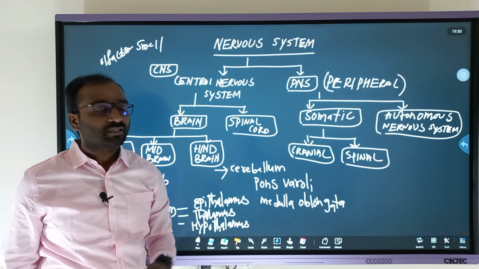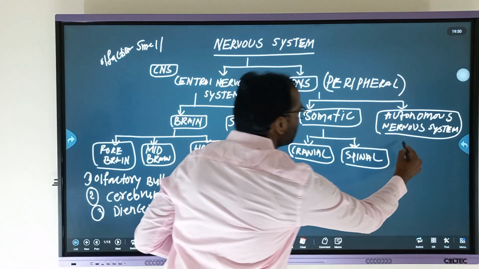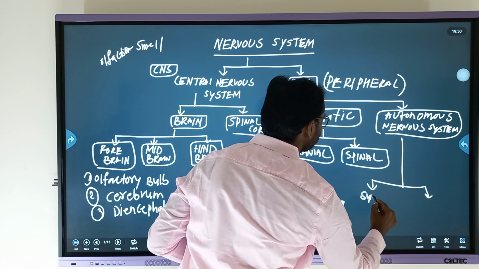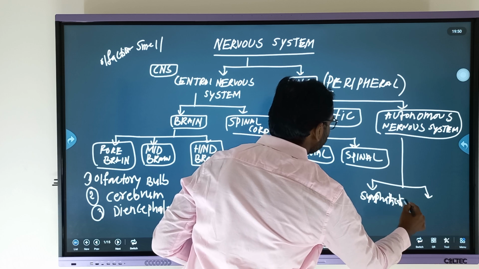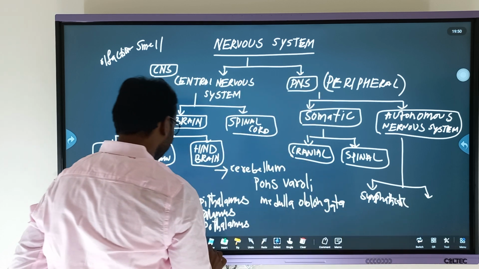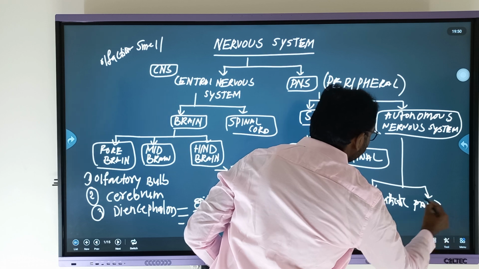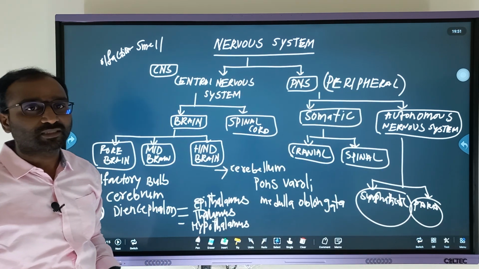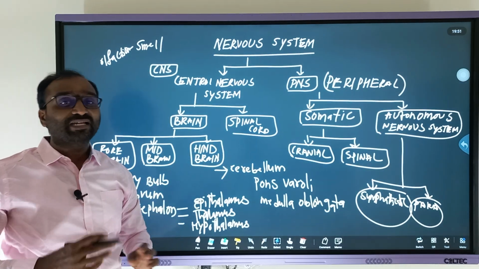Next one is the autonomous nervous system. The autonomous nervous system is categorized into sympathetic and parasympathetic. These two are involuntary.